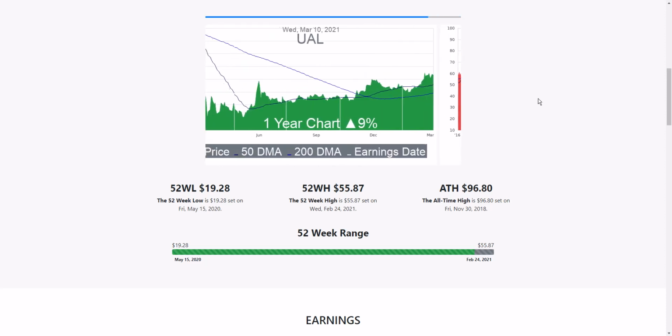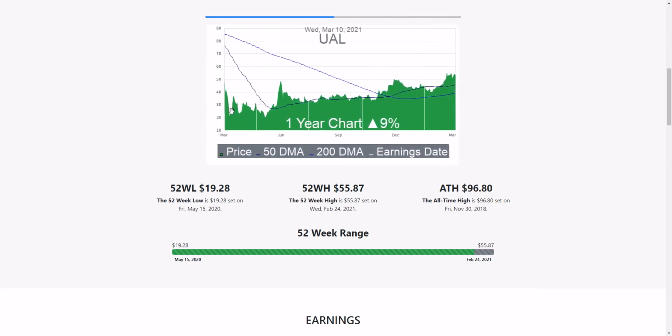And what I'm noticing here on the 1 year chart is we do have an uptrend. It's not a super high percentage uptrend, but definitely there is an uptrend. It's up 9% for the year. And these white vertical lines are earnings dates. So it's really good that the price is higher on each earnings date.